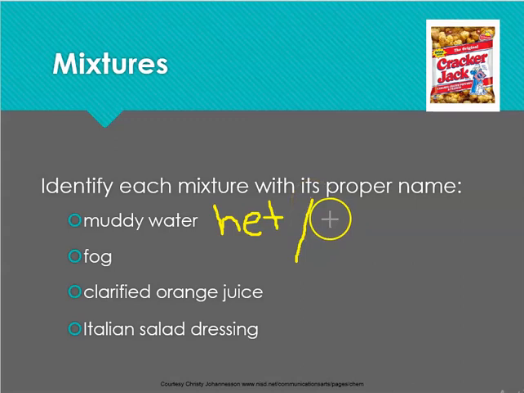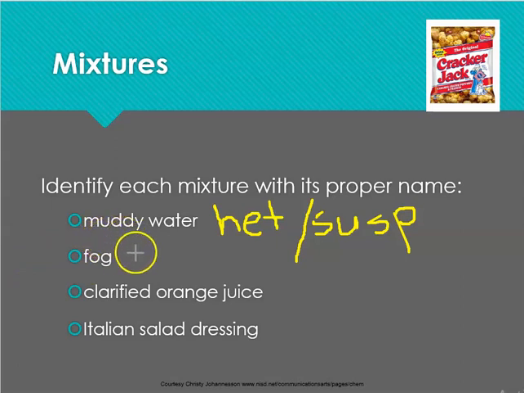So in this case, we have a suspension, because we can see the different parts of muddy water. We will have some stones, maybe some vegetation, obviously the water, maybe some sand, etc.